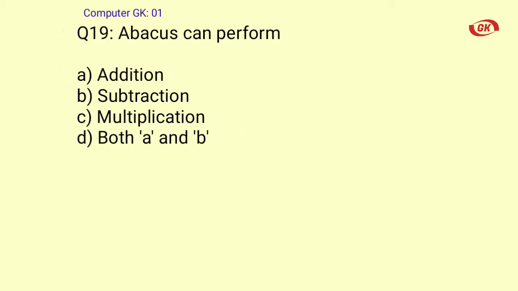Question number 19. Abacus can perform A. Addition, B. Subtraction, C. Multiplication, D. Both A and B. The correct answer is option D. Both A and B. That means abacus can perform addition and subtraction.